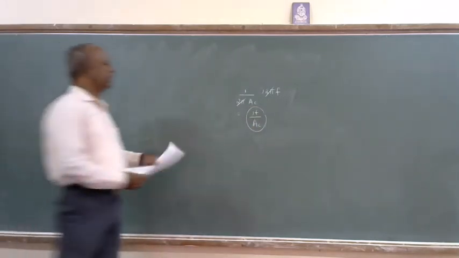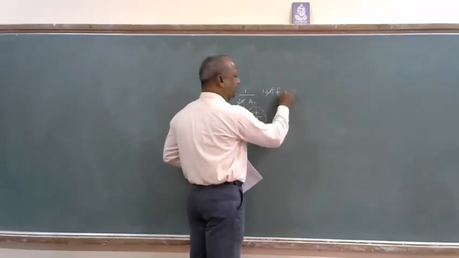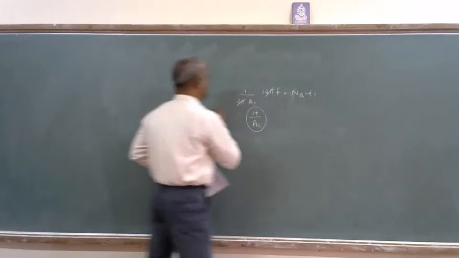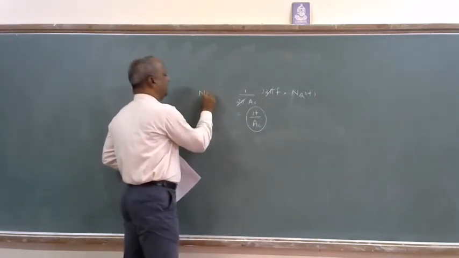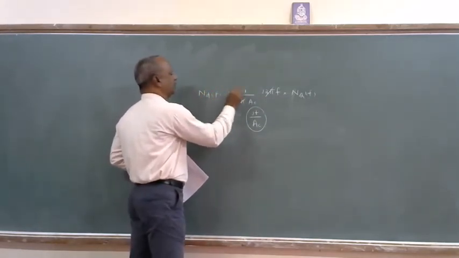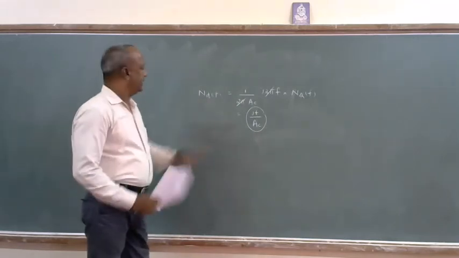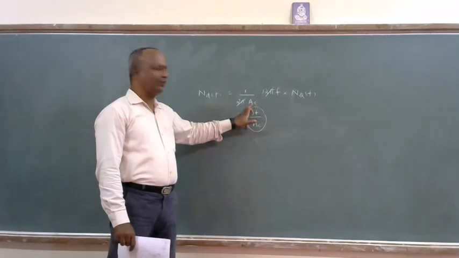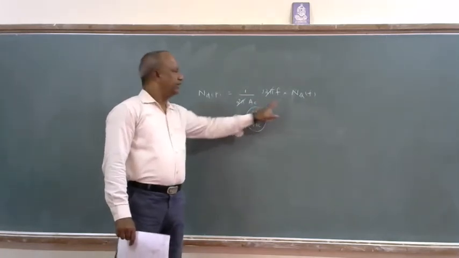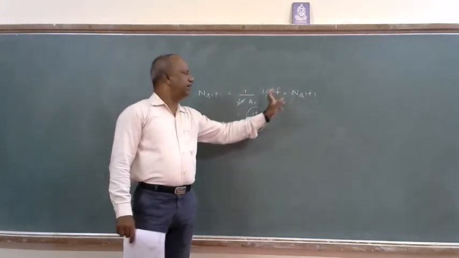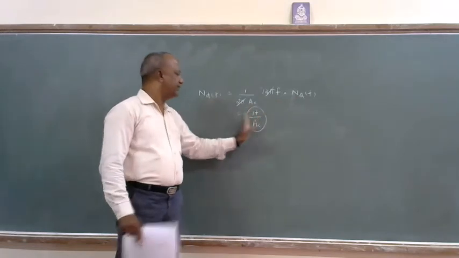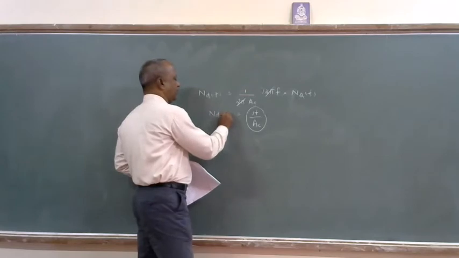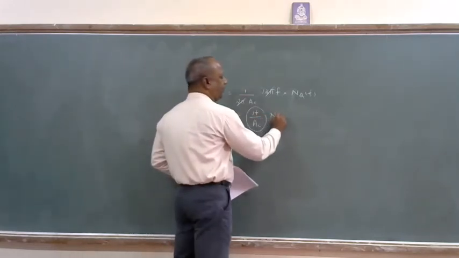Differentiation will be what? j 2 pi f into NQ of f, that is my ND of f equals to... In frequency domain, ND of f equals 1 by 2 pi AC, NQ of f multiplied by j 2 pi f. So once I simplify it, my ND of f equals to jf by AC times NQ of f.